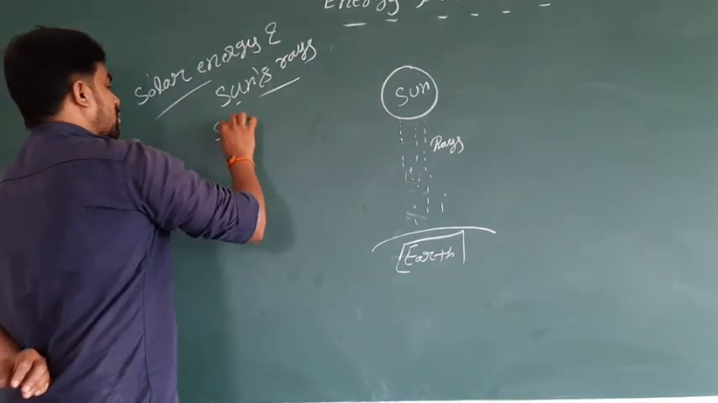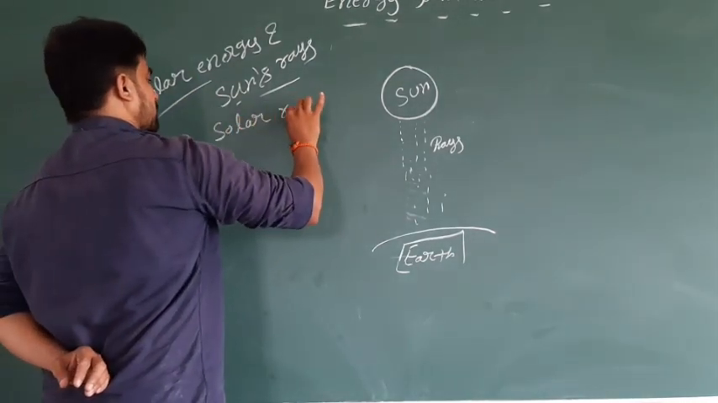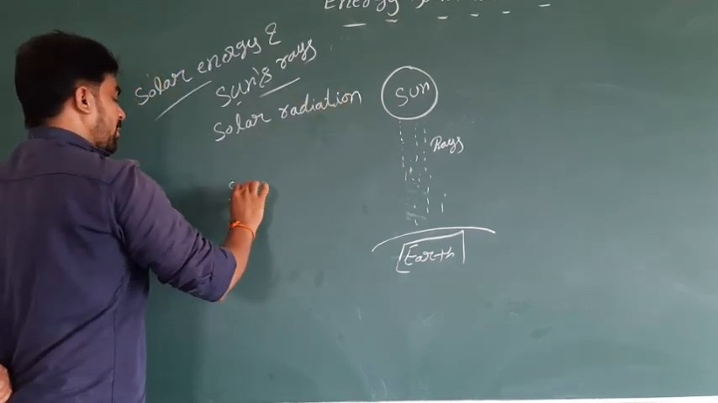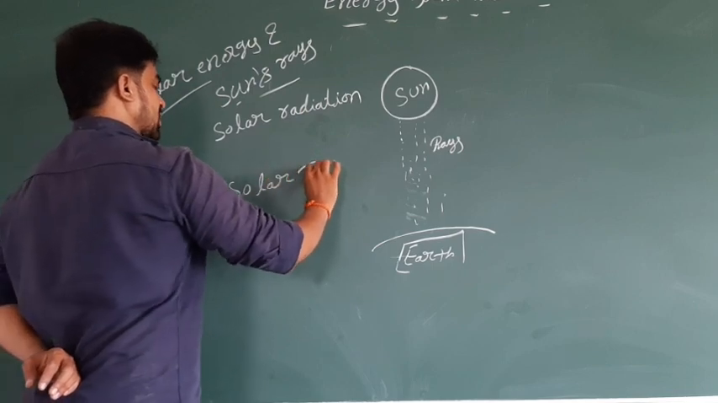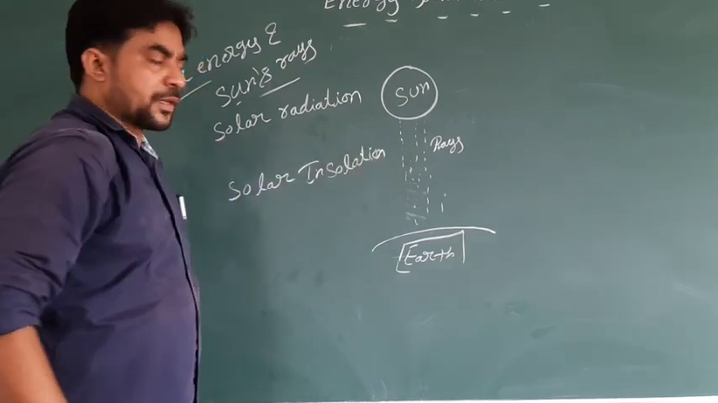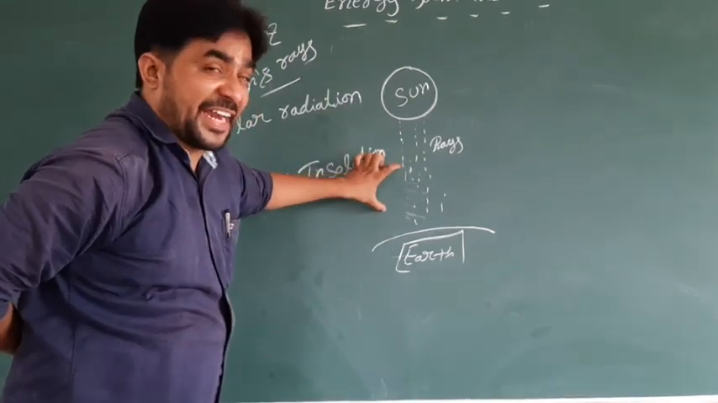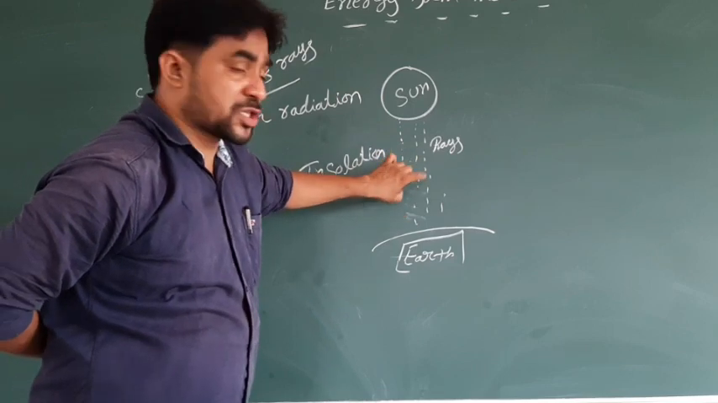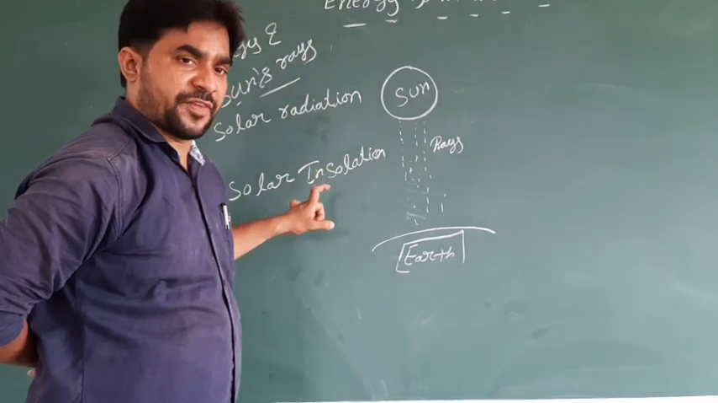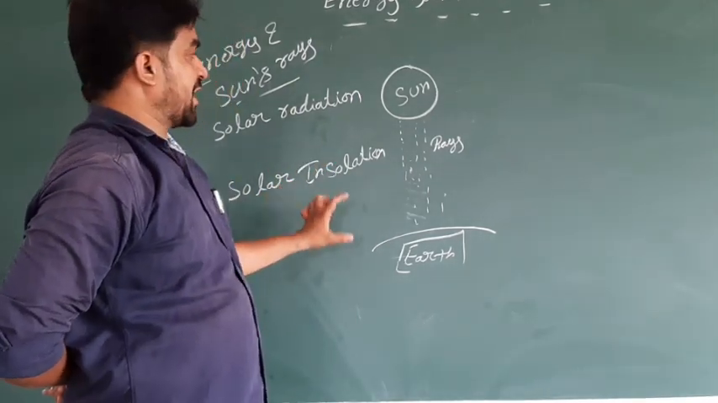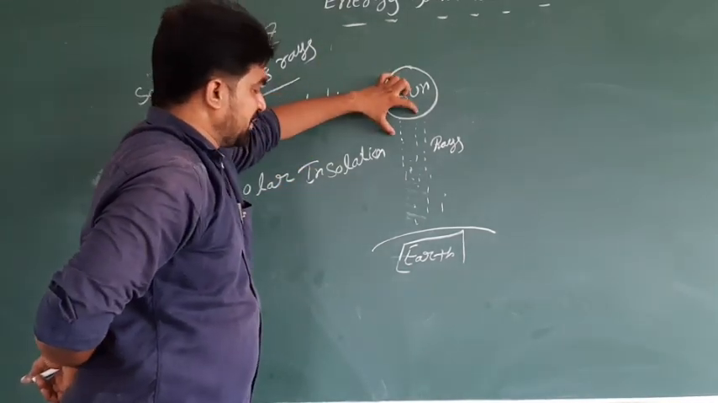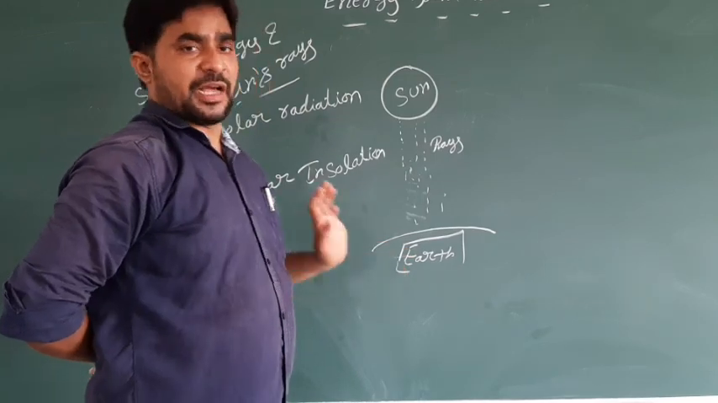One is called solar radiation, and the next topic is solar insolation. First, the principal source of energy. The source of this energy is the sun. Remember that. What is the principal source of energy? The principal source of energy is the sun. Then this energy travels towards the earth.